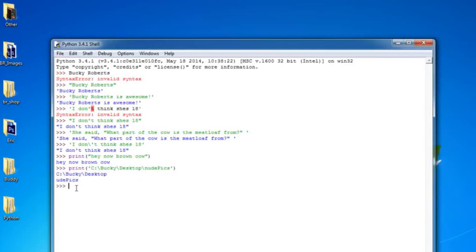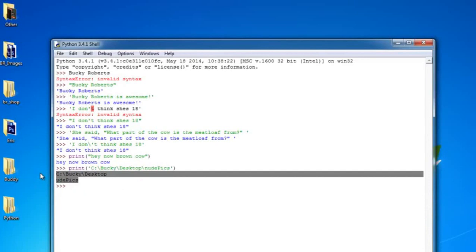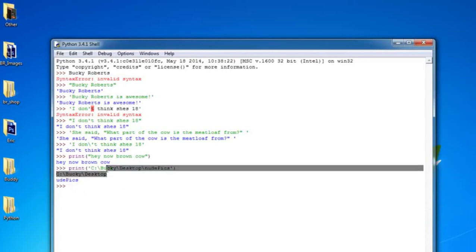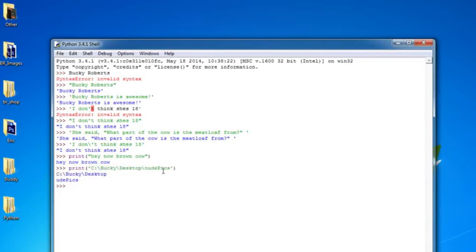But of course, whenever we use this in our program, it's going to cause an issue because this is going to confuse the program. So what happens when you actually want to print out this right here? Well, what you can do is right before your first little quotation mark, you can put R. Now what R means is print out the raw string with no special meaning. Just print it out as is, whatever's in between the quotation marks. So now you hit enter and check it out.